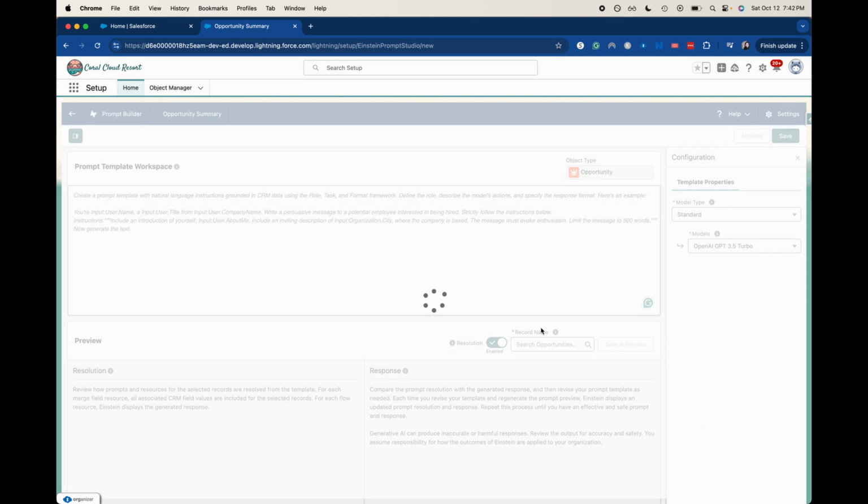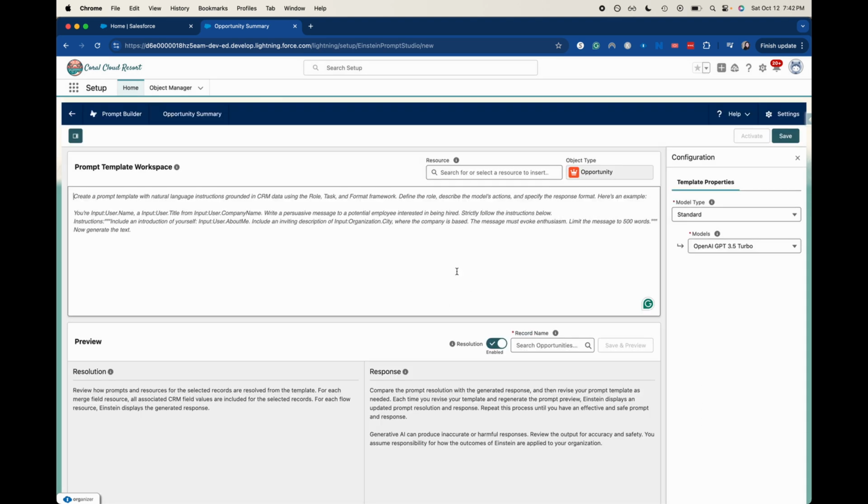Okay, I clicked next, and it's going to take me to the prompt builder. There are a couple of different things I want to point out here. This is your prompt workspace, and it's giving you a lot of different information.